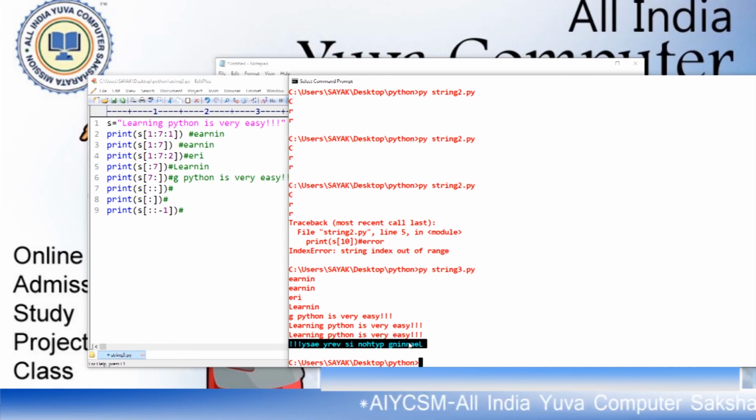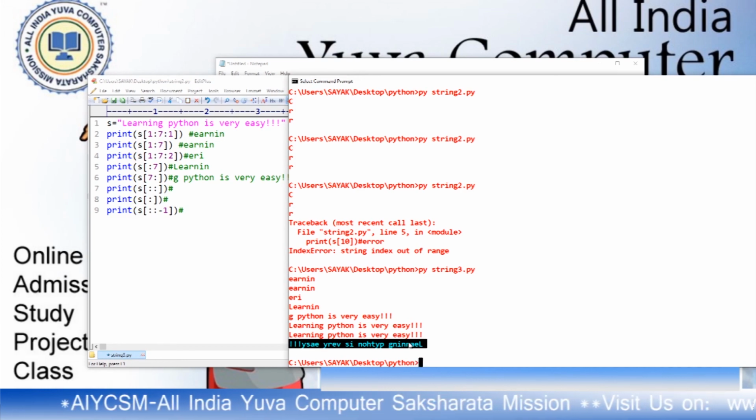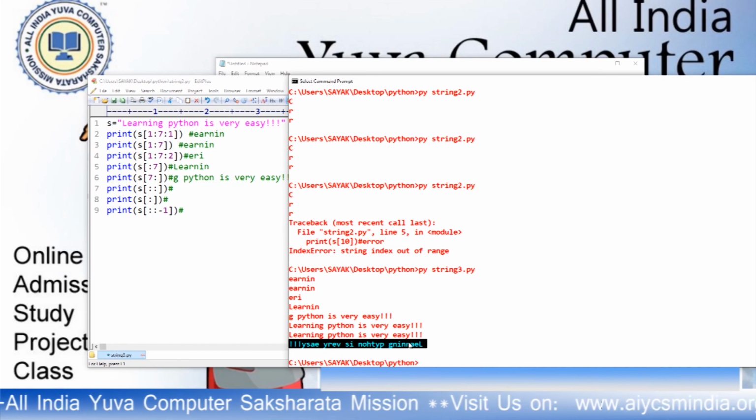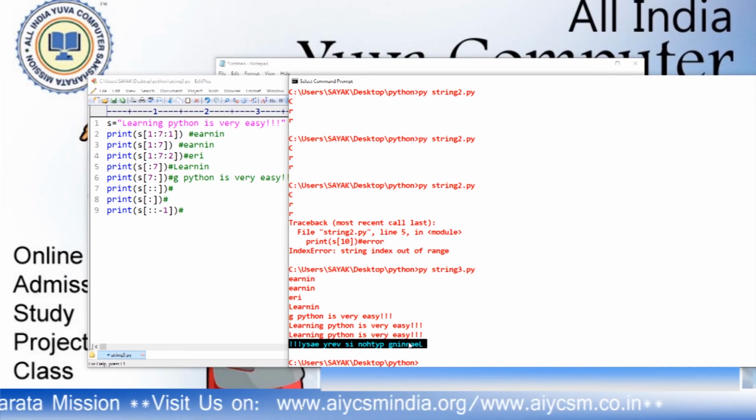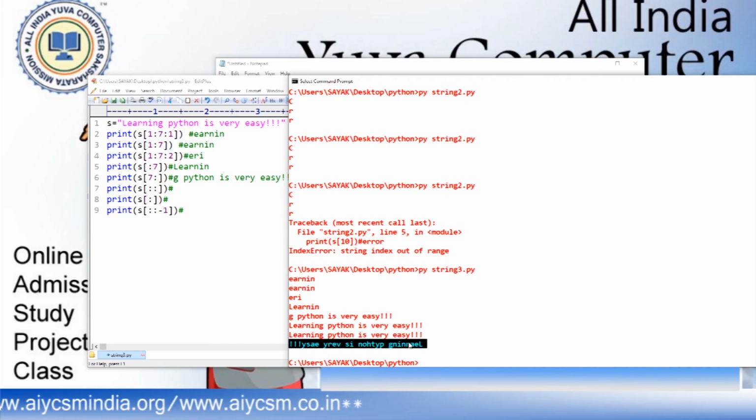If it is in forward direction, then it is from left to right. If it is a backward direction, negative indexing, then it is right to left. Okay. So this is how we can use these things together.